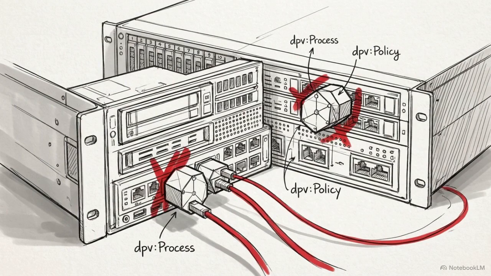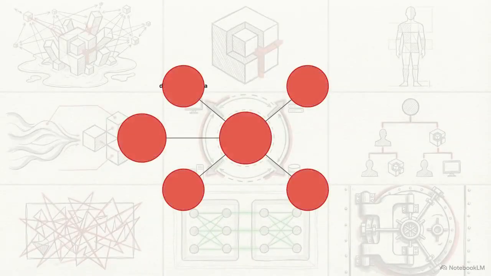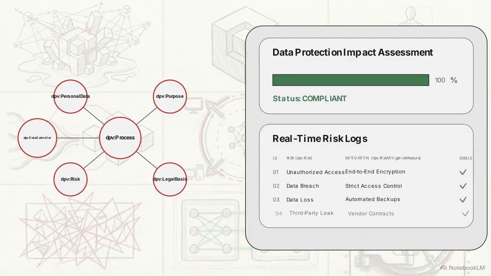The ultimate goal of the DPV ontology is integrating compliance logic directly into the enterprise stack. Possessing a unified, queryable graph natively enables the automation of mandatory data protection impact assessments and maintains real-time risk logs without human intervention.